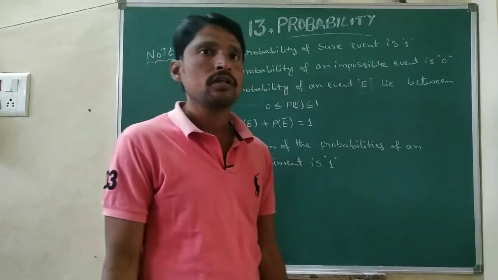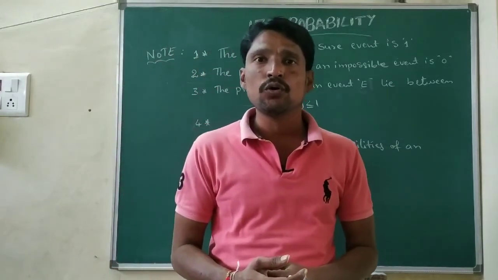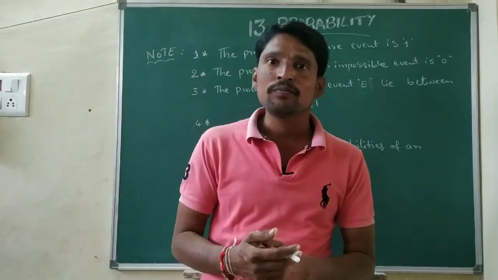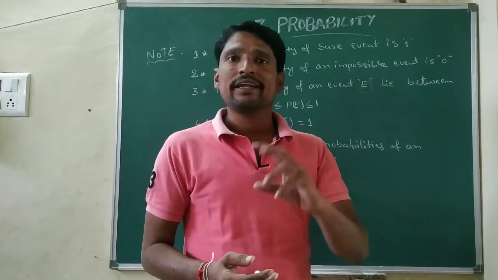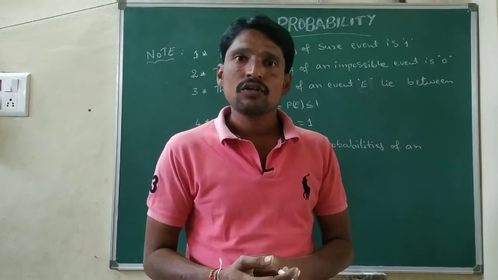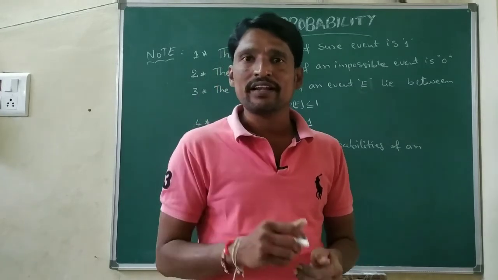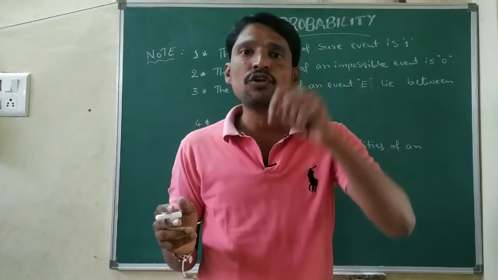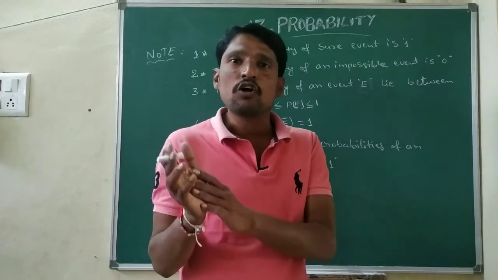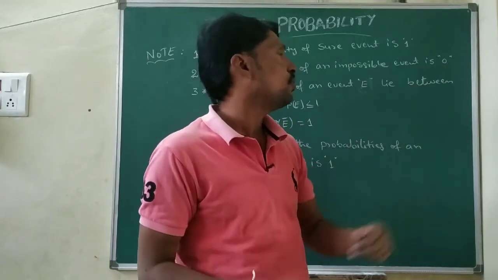Second note: the probability of an impossible event is 0. One example: when a single die is thrown, getting the number 7. The favorable outcomes are 0 only, and total outcomes are 6. 0 by 6 is 0.